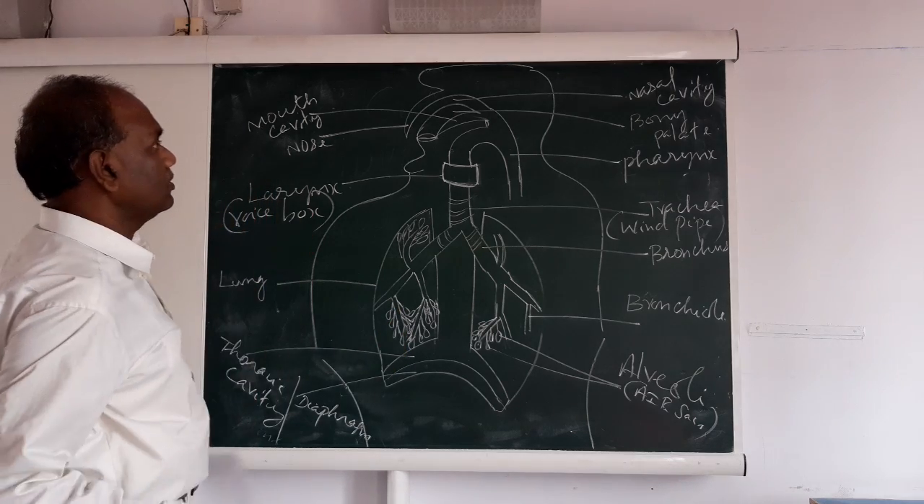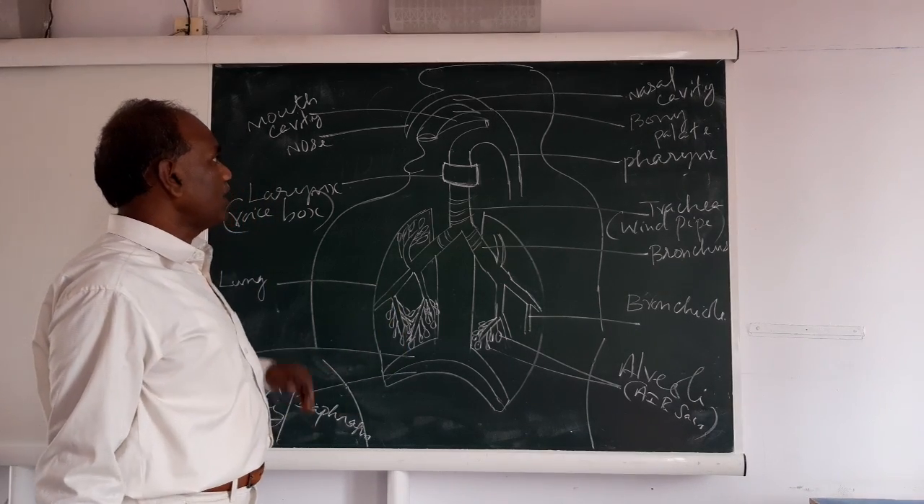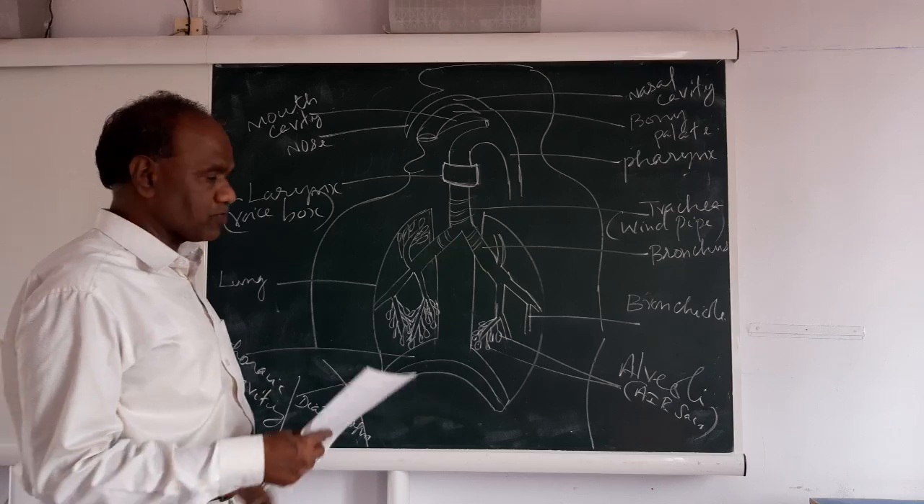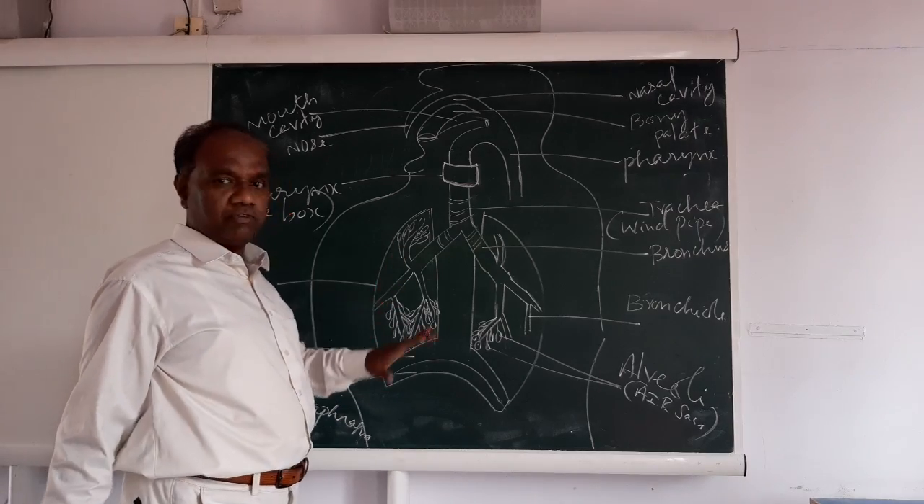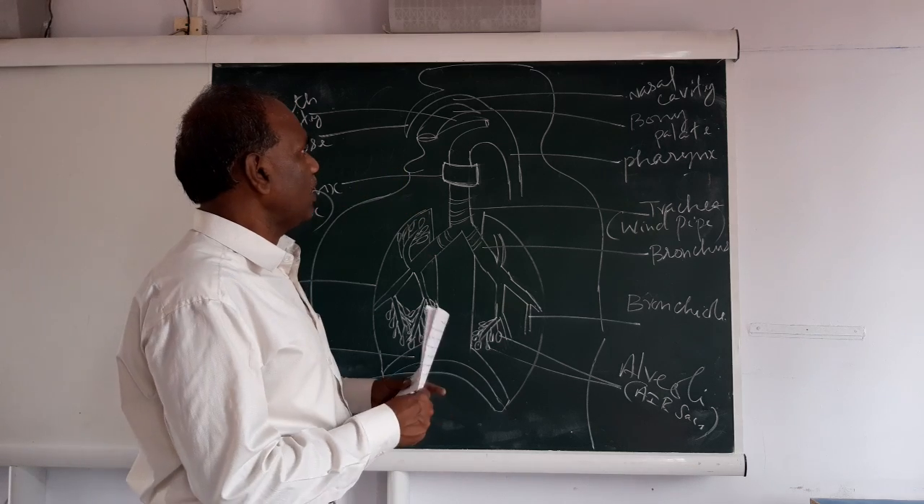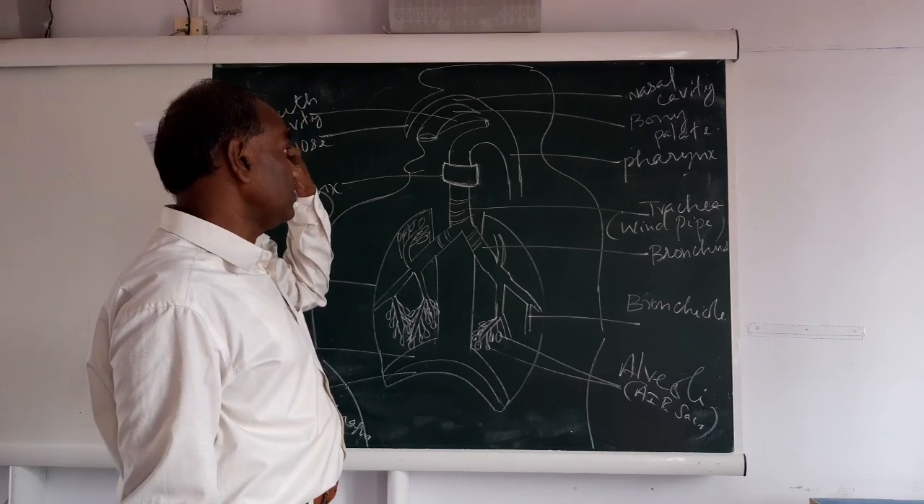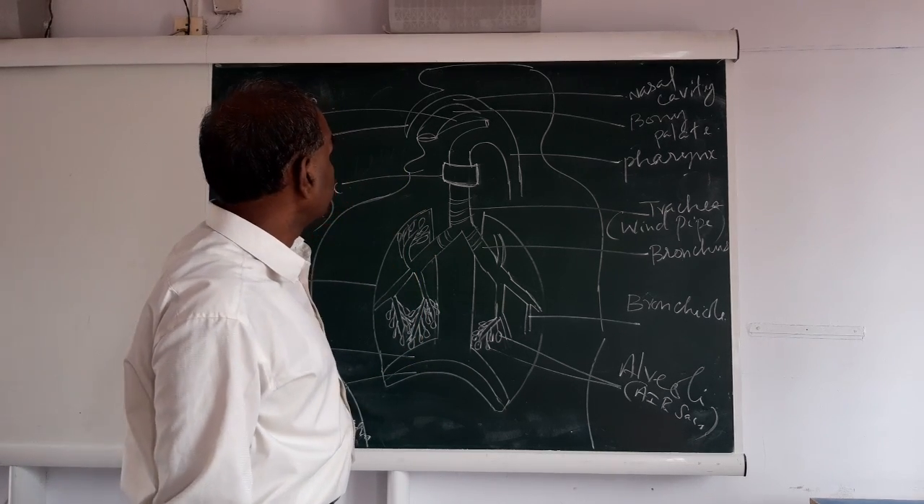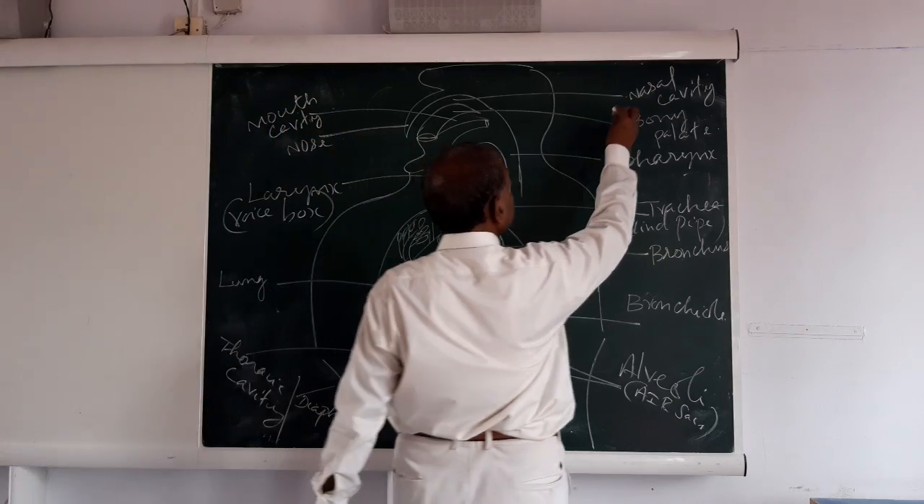So in this diagram, how they'll ask in the exam: draw a diagram of the human respiratory system and label the parts. If they ask this, you draw the diagram and label the parts. Now I am going to put some numbers. These parts are very, very important. You must label them in your exam.